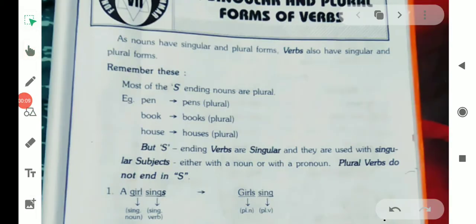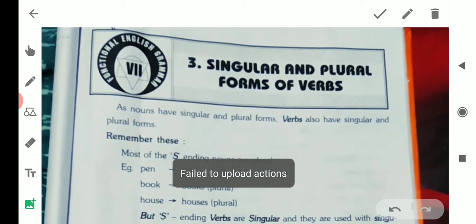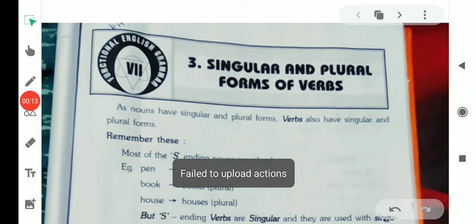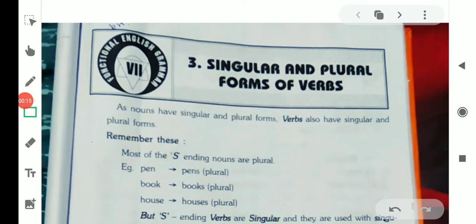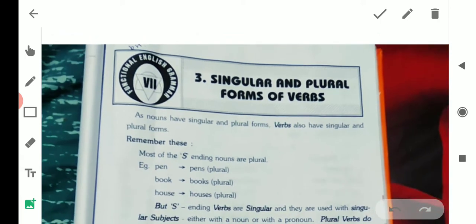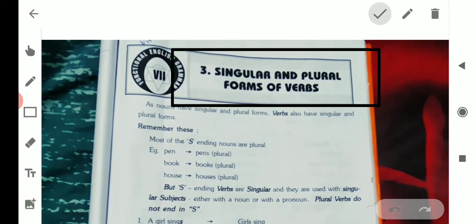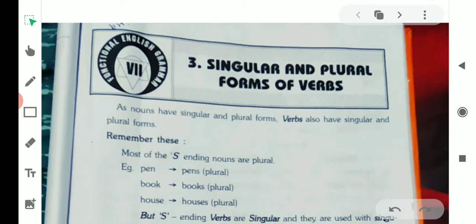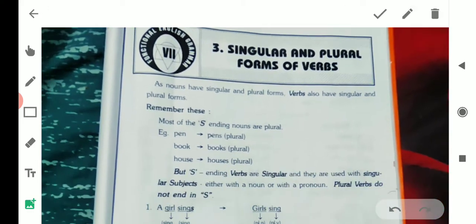Today we shall study singular and plural forms of the verb. You know, students, nouns have singular and plural forms. Verbs also have singular and plural forms. You can see the nouns.